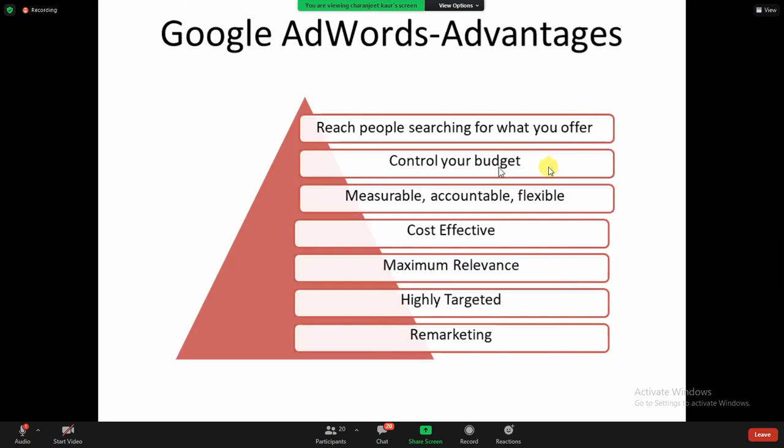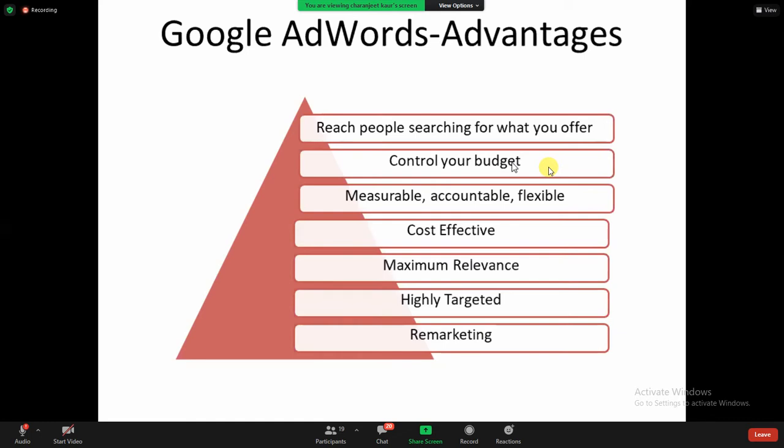Now, it also controls your budget. How exactly can it control your budget? Because they have an option of setting your limit per day, per month, or for how many days you want to set a limit for your budget. Like how many days you want your website to be ranking on Google, and how much budget you have, so that according to that Google can tell you this much pay per click we can give you, average clicks we can give you, and this many leads we can provide you.